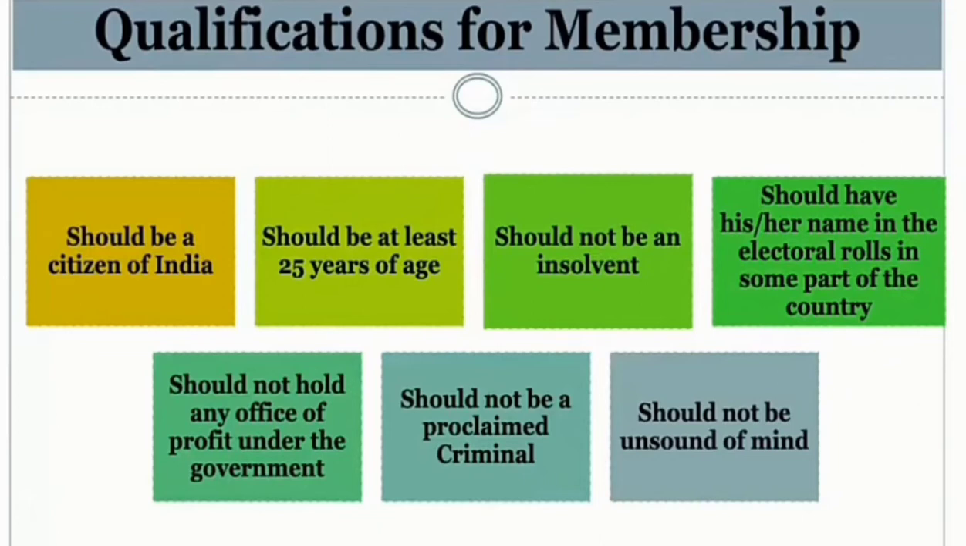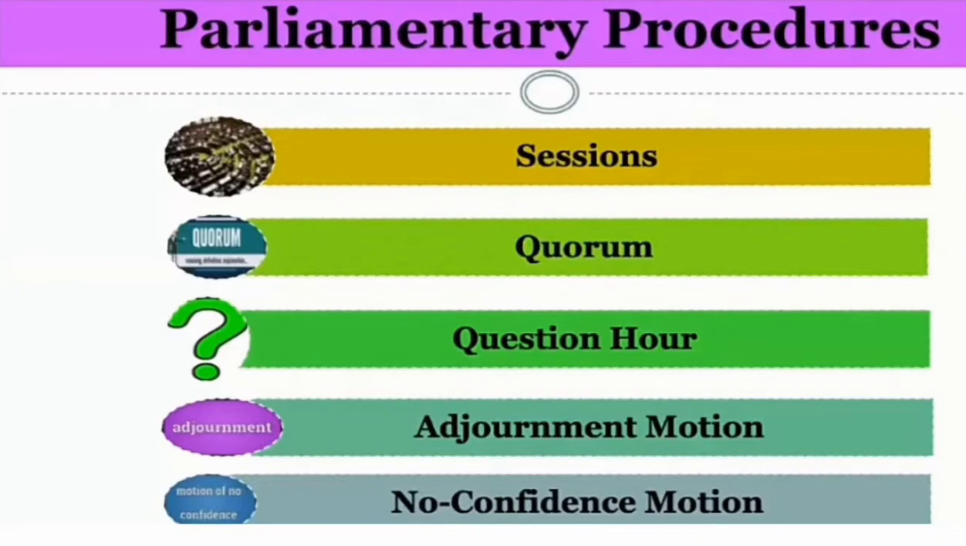A person shall not be qualified to be elected for a seat in the Lok Sabha unless he is registered as a voter in any of the parliamentary constituencies. He should not be an insolvent, he should not be of unsound mind. Then we have parliamentary procedures: sessions, quorum, question hour, adjournment motion, no confidence motion.